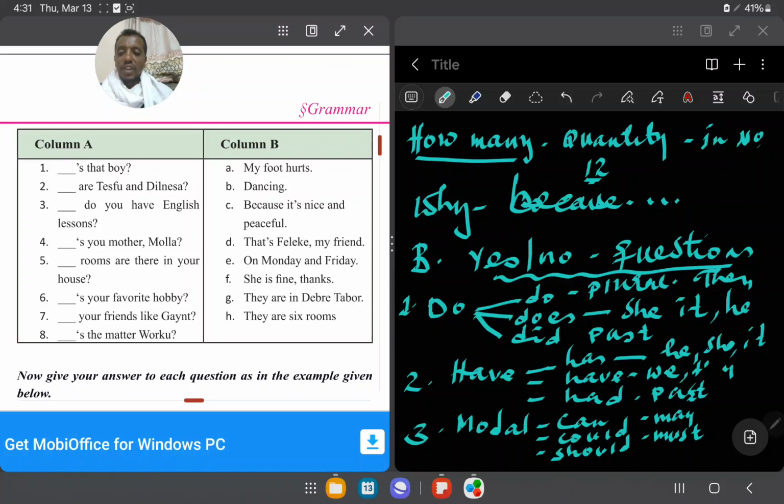Number 5. Dash rooms are there in your house? So I told you, how many ልንጠቀም እንችላለን። How many rooms are there in your house?